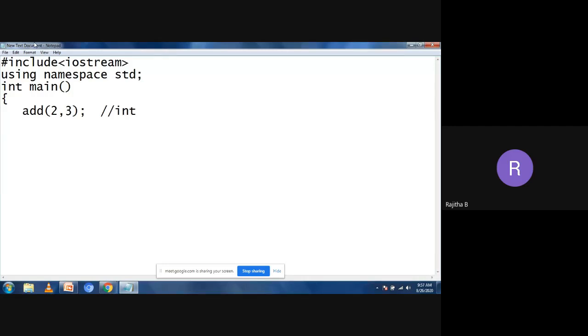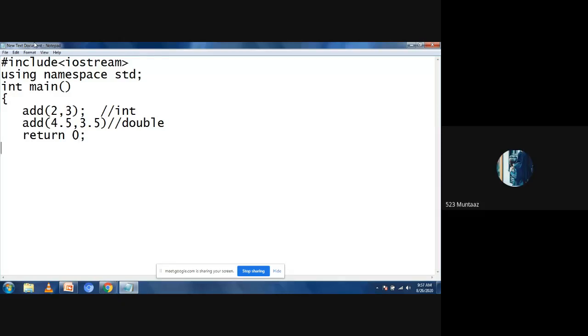Then I want to take some add of some double values, double or float, or you can take the float also. So this is the, then I want to return some.